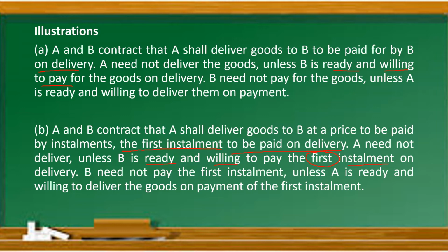Similarly, B need not pay the first installment unless A is ready and willing to deliver the goods on payment of the first installment. Right? Clear? Understood? So it means both parties have to perform their promises simultaneously, right? That is given under section 51.